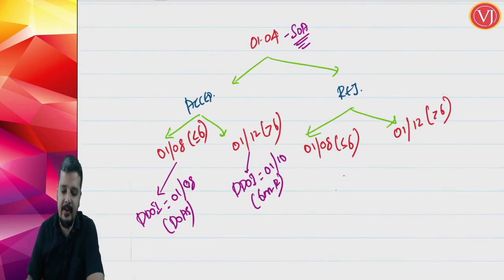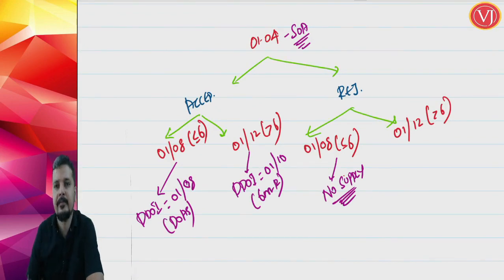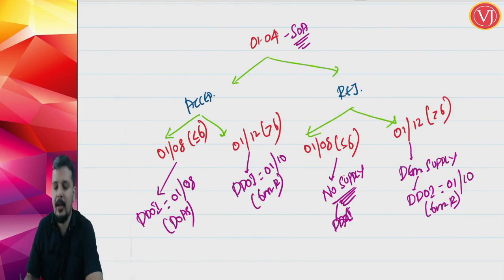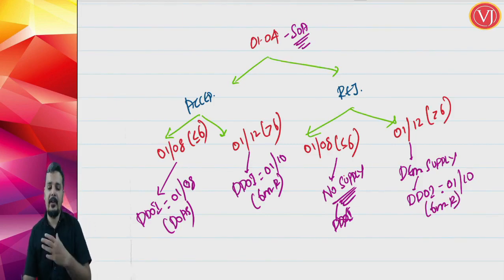Now, if rejection is happening within 6 months, then there is no supply. Because it has happened within 6 months, when there is no supply, there is no due date of invoice. But if rejection is happening after 6 months, then there is deemed supply, which happens on 1st of October. So on 1st of October, I have to raise invoice, because 6 months from the date of removal is over. Neither it is accepted nor it is rejected, so it will be deemed supply.